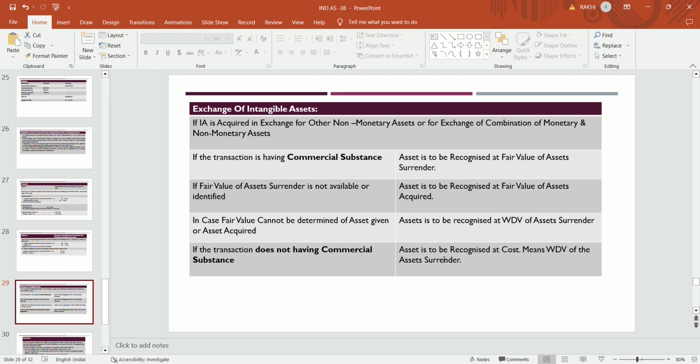If there is commercial substance, so if the asset is acquired and that asset has commercial substance, then the asset is recognized at the fair value of the asset which is surrendered, means which is exchanged.